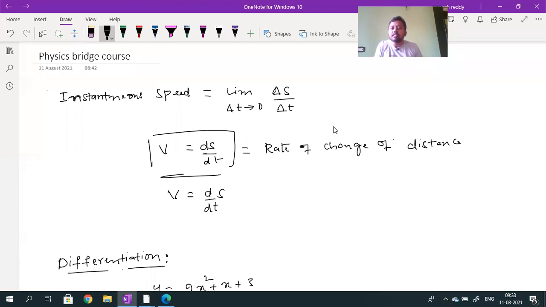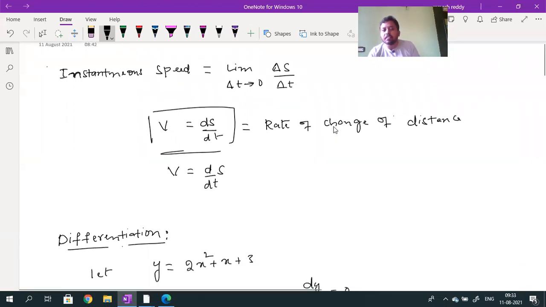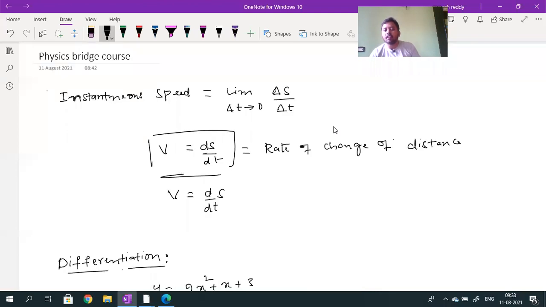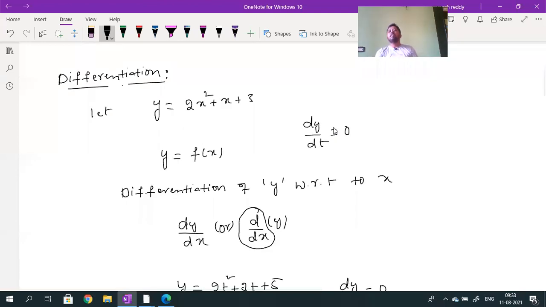why do we need to discuss differentiation? Instantaneous speed is the rate of change of distance traveled. It is also called the derivative of s with respect to time. So the value of v is nothing but ds by dt. v is equal to ds divided by dt. So due to that reason, now the first page screenshot. First page screenshot. Okay. After completion of this first page, now this is the second page screenshot.